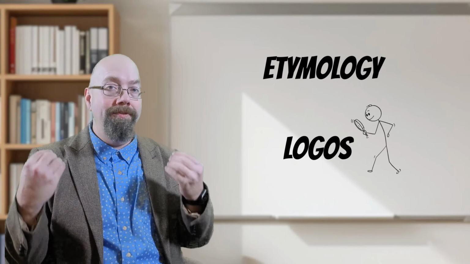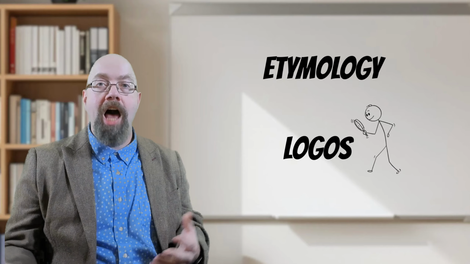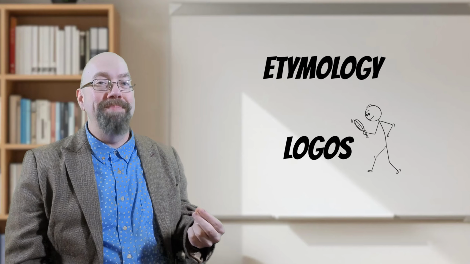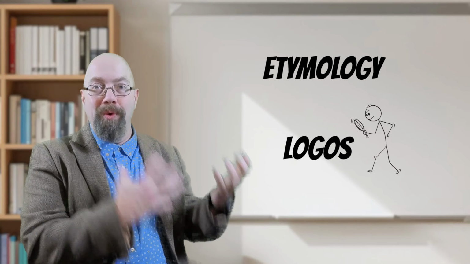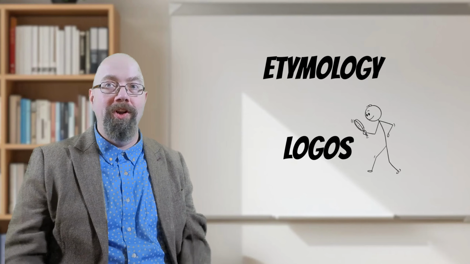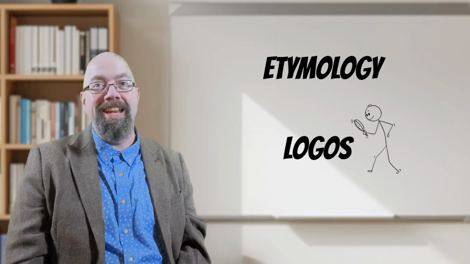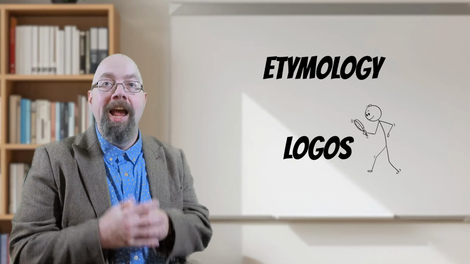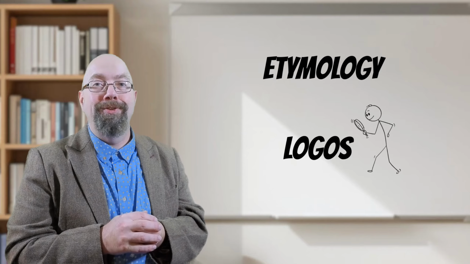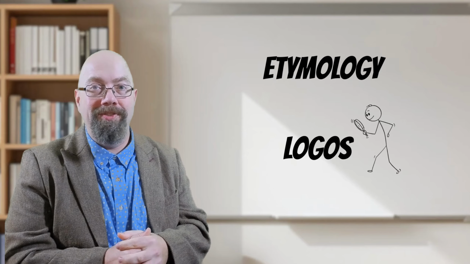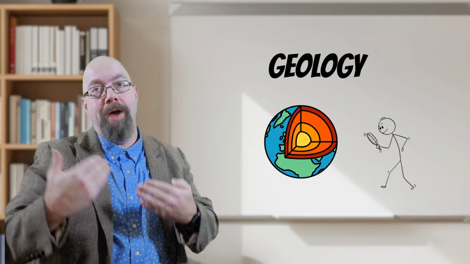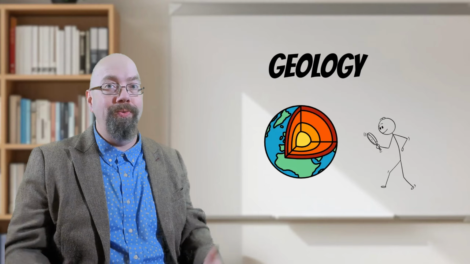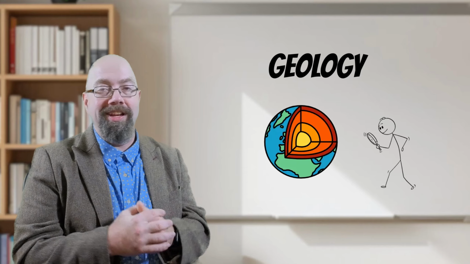Etymology is the study of where words came from. Ology is the study, and etym means the truth or the original idea. Etymology means what is the original idea with this word. So this little guy is studying words. I am constantly reading etymological texts to do research for these videos that I make. Etymology. Geology is the study of the earth. Geology will study the physics behind the formation of stones. There's all kinds of wonderful things to study in geology.